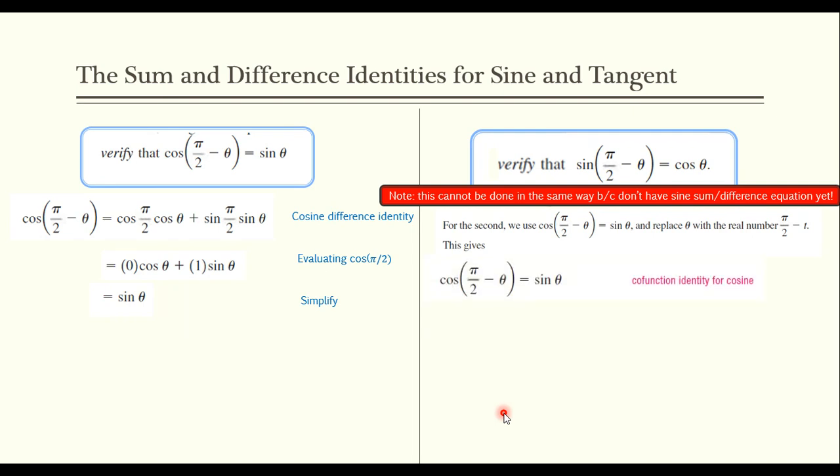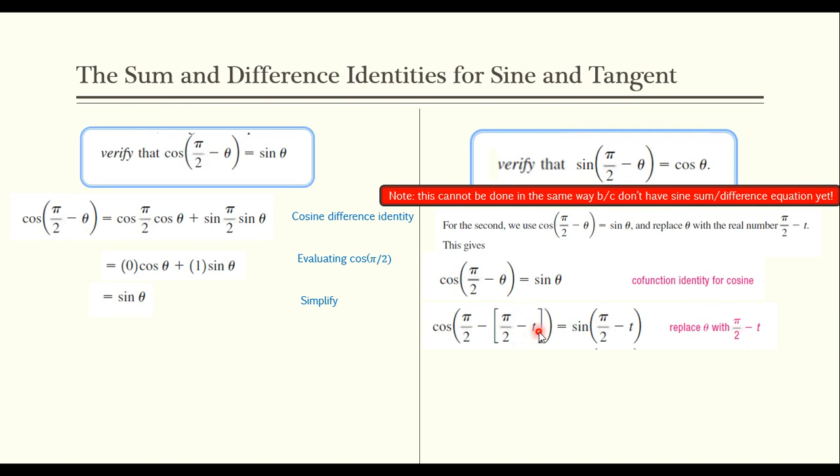So this is the cofunction identity for cosine, right? Cosine of pi over 2 minus theta equals sine. That's exactly this that we have on the left-hand side. Note, it's nothing that we have right here. That's close. It's just cosine and sine are swapped. And now we're going to let theta equal pi over 2 minus t. Theta, remember, is any angle.